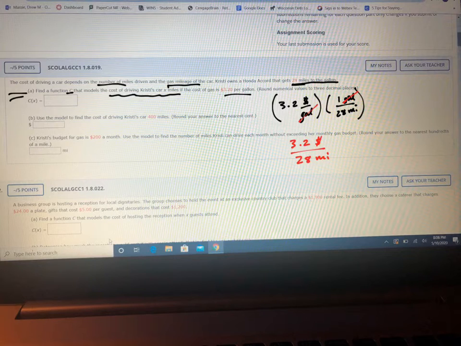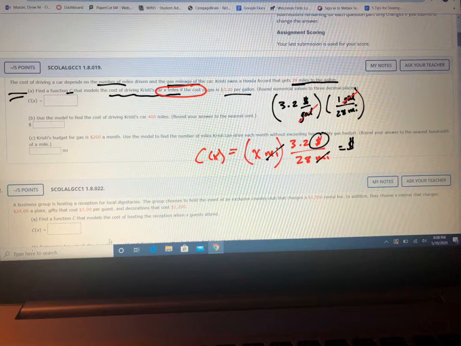And it says that we're going to drive x miles. So what we do is we'll multiply x miles here. When we multiply this by x, that's going to be our cost function, because as you can see, the miles will cancel out and you'll just get dollars. Okay, but we're going to simplify this a little bit.